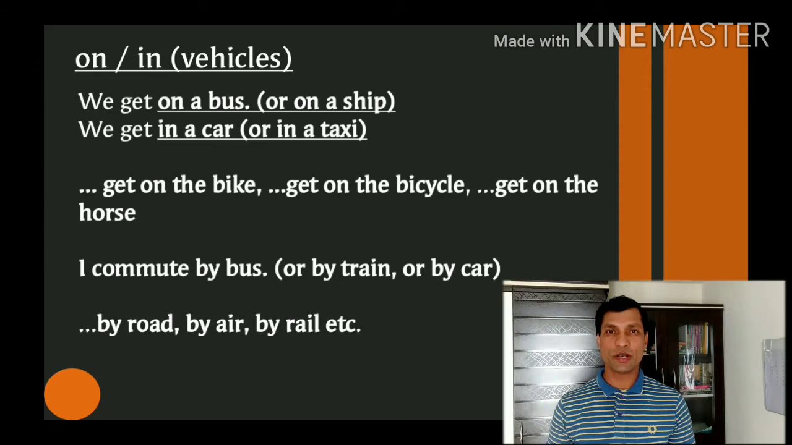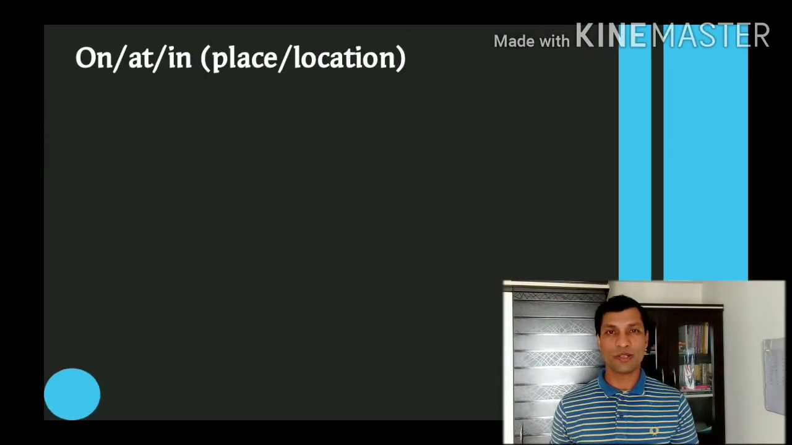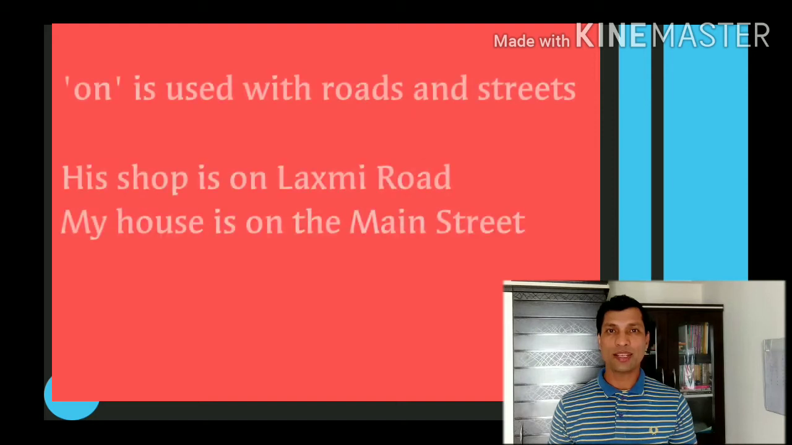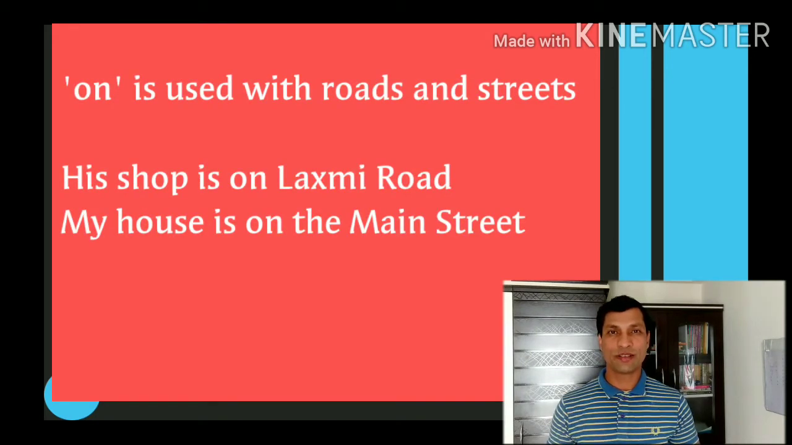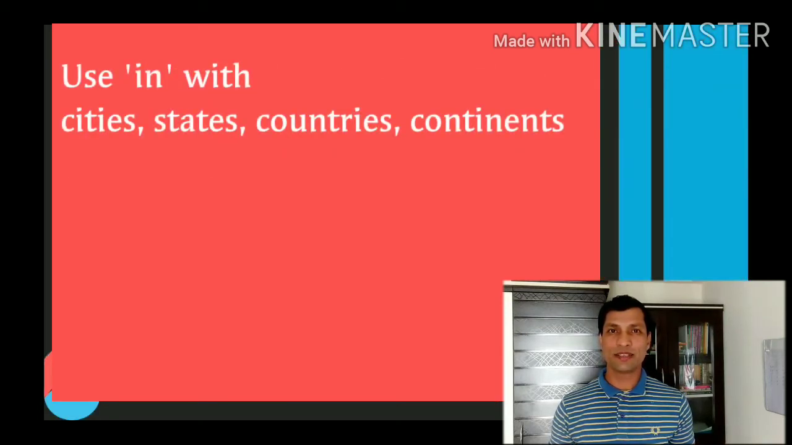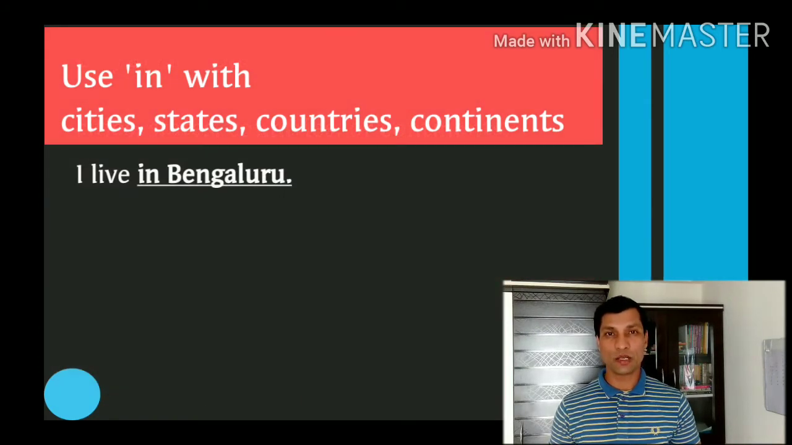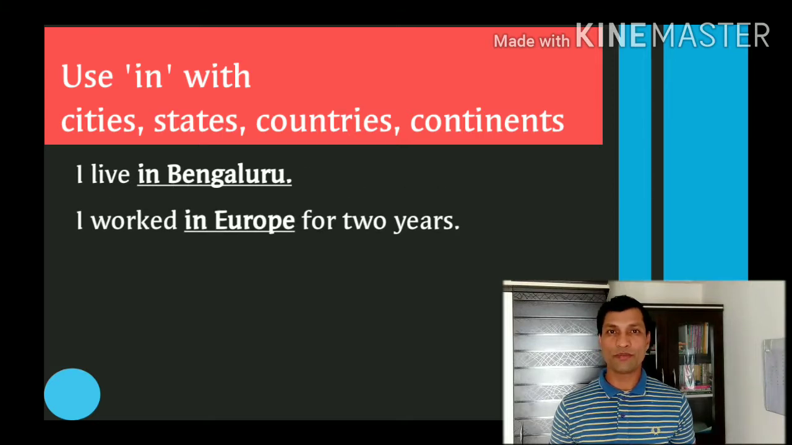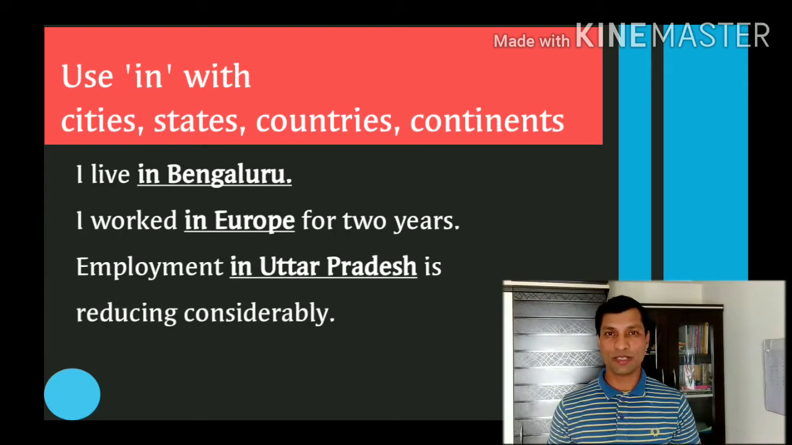We use the prepositions on, at and in to talk about location. For example, on is used with roads and streets. His shop is on Lakshmi Road. My house is on the main street. At is used to talk about exact location like at the airport, at the bus stop, at the station, etc. In is used with cities, states, countries and continents. For example, I live in Bangalore. I worked in Europe for 2 years. Employment in Uttar Pradesh is reducing considerably.